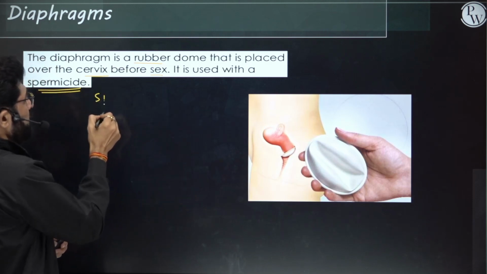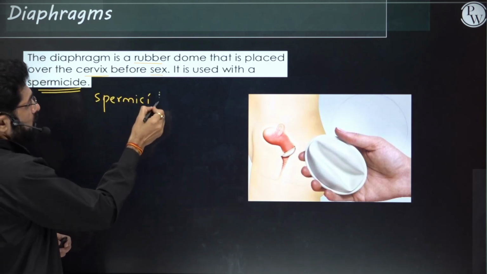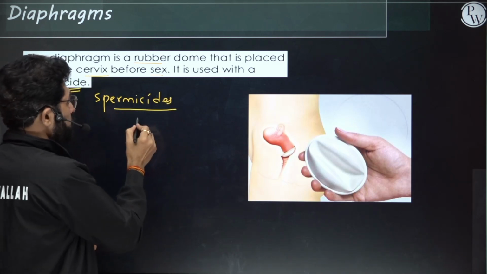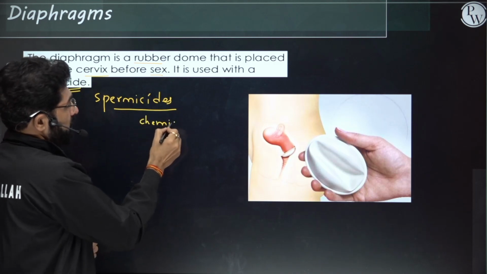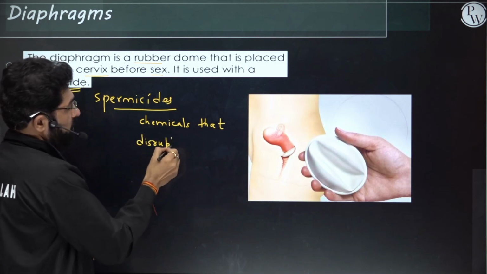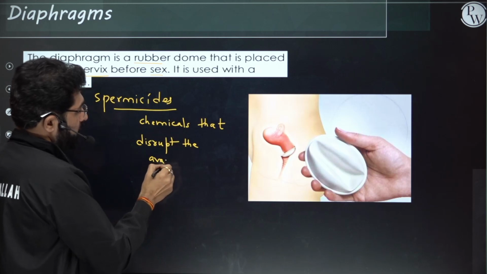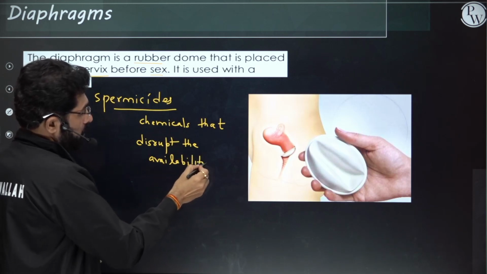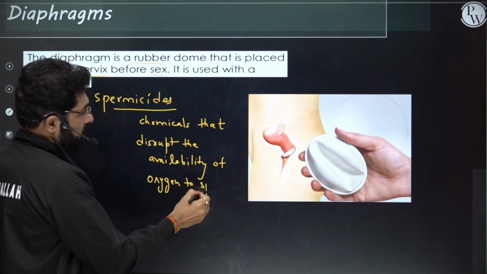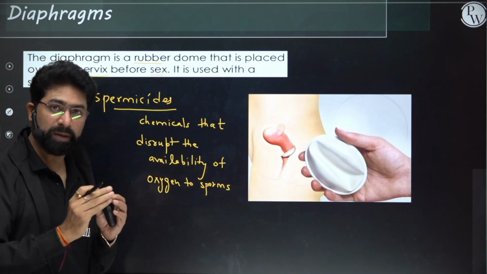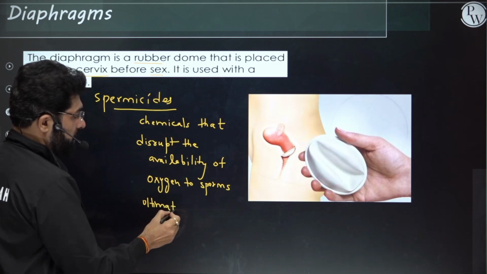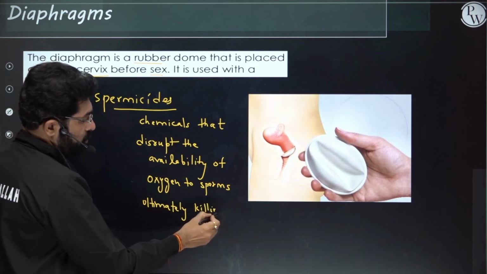So what are spermicides? Spermicides, example I told you, these are chemicals that disrupt the availability of oxygen to sperms, ultimately killing them. So if you don't supply oxygen to sperms, they will ultimately be killed. Hope you understood my point.